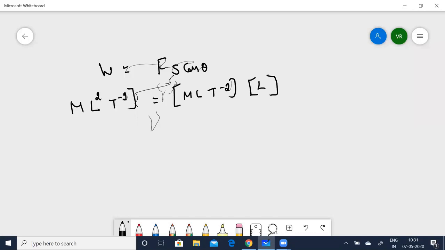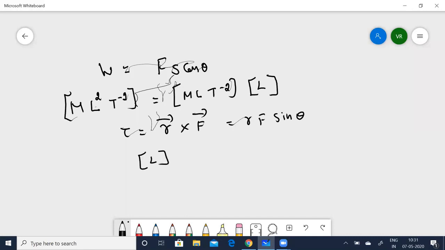Okay. Now, you know, torque is equal to R vector cross F vector. It's a cross product, which is equal to R F sine theta. So that is going to give you L times M L T to the power of minus 2.